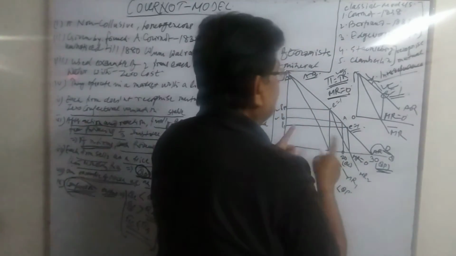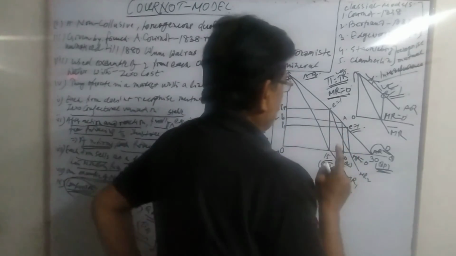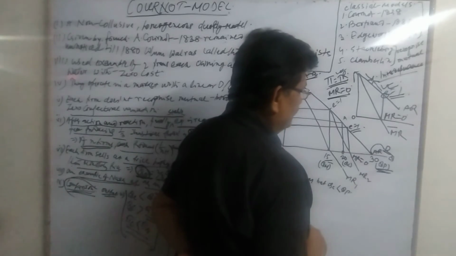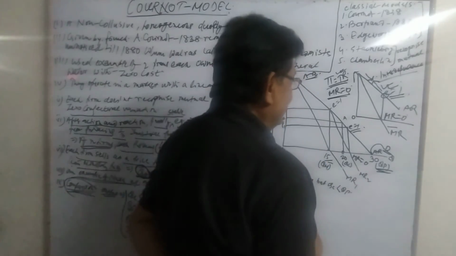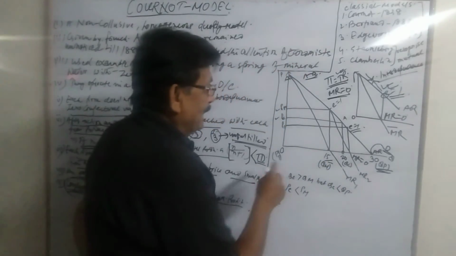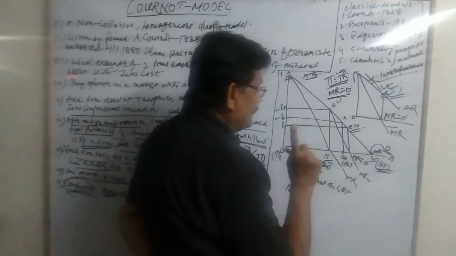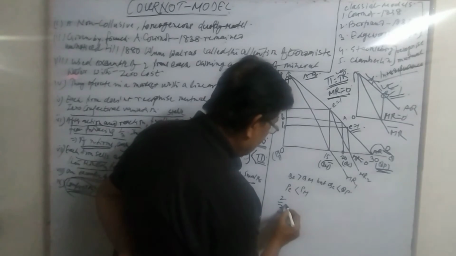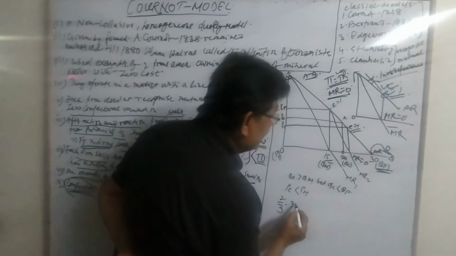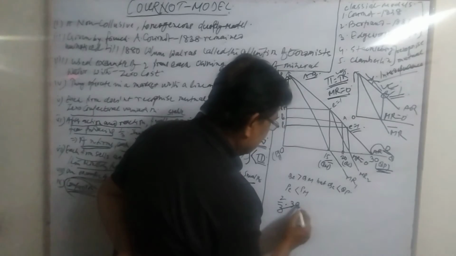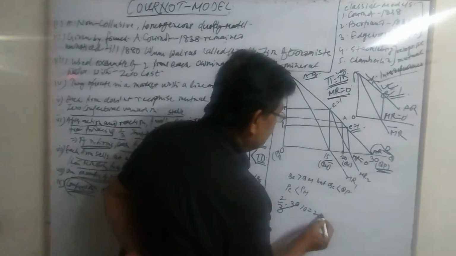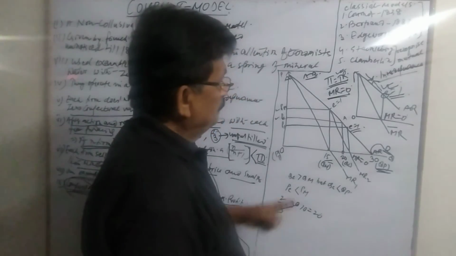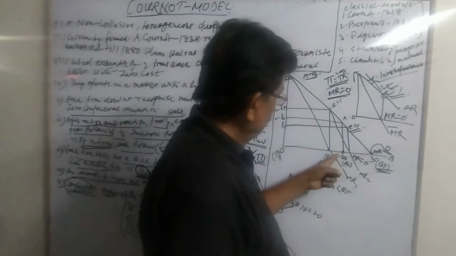This action and reaction continues till a stable solution is achieved, and this stable solution says that the Cournot output is 2/3 of the total output. Yes, 2/3 of the total output, and total output here we have taken as 30, so this is 10, so this must be 20. Yes, this is our Cournot output.